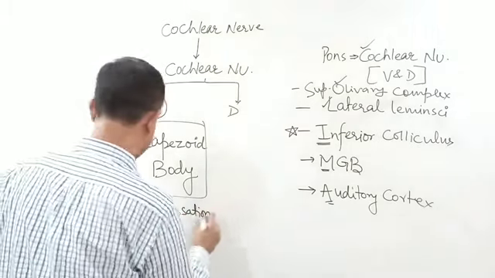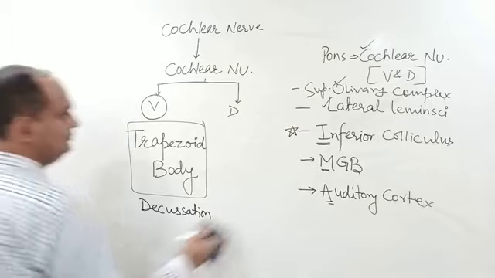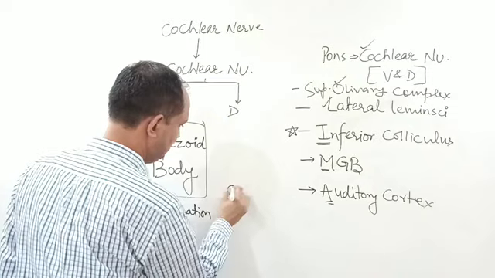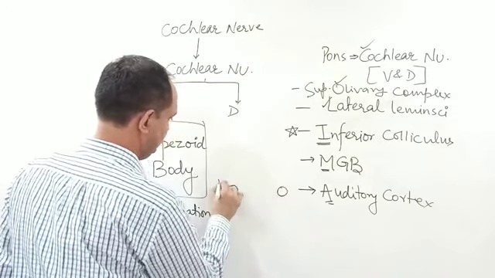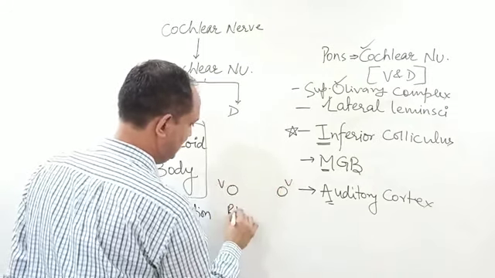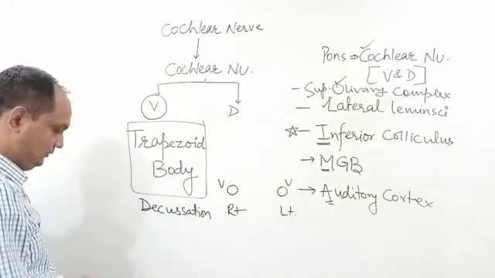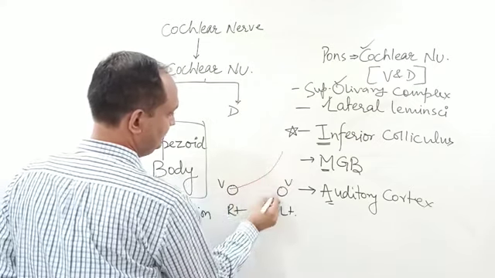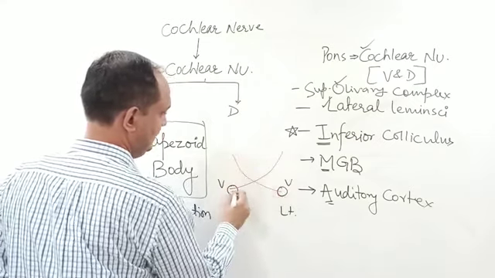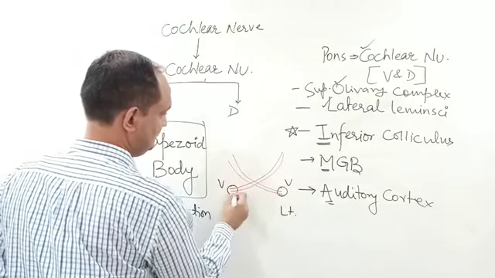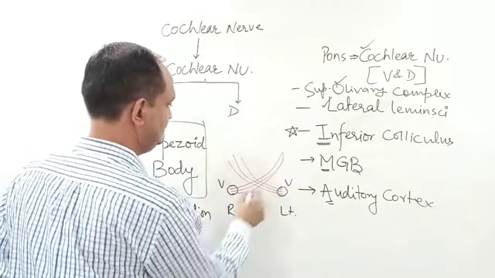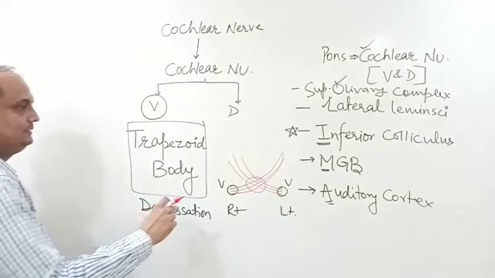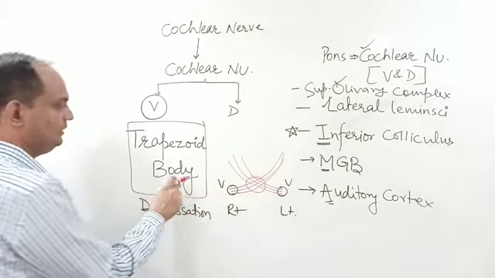Here we have the cochlear ventral nuclei on the right side and the left side. The fibers arising from the right will go to the left, and from the left will go to the right, and they will go like this. This area is known as the trapezoid body, and these fibers are known as the ventral acoustic stria.